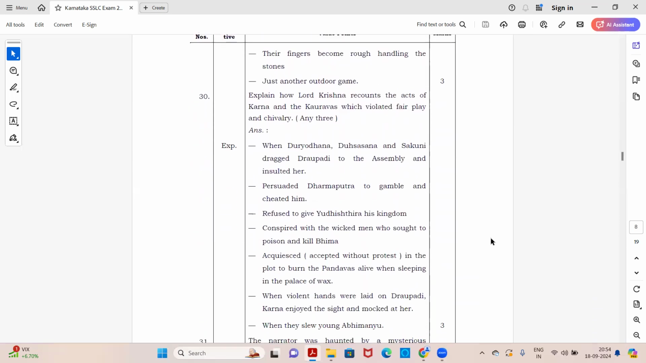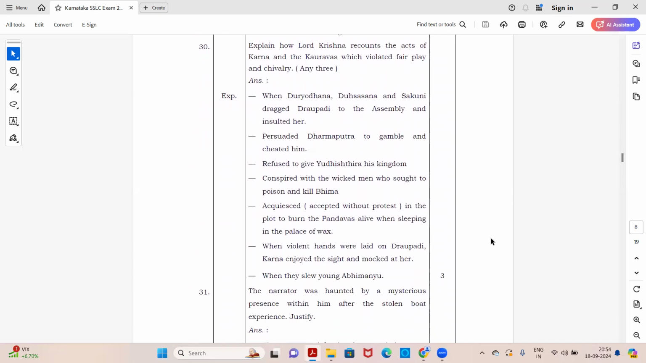Okay, next question. Explain how Lord Krishna recounts the acts of Karna and the Kauravas which violated fair play and chivalry. So here you can write any 3 points because it's for 3 mark. If you are having more than 3 to 4 points, you can just select any 3 which you know very firmly and you can write that. Okay, so answer is here for 30th question.